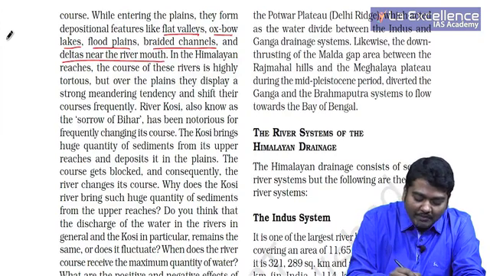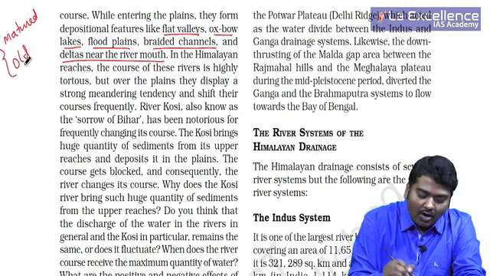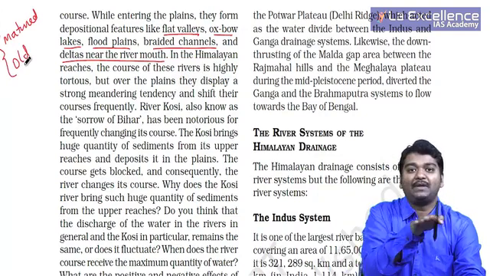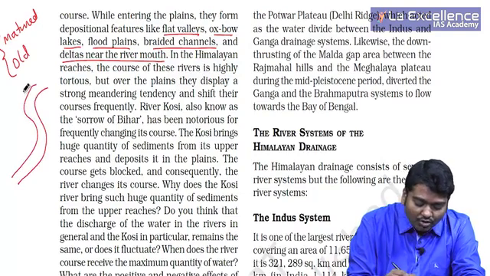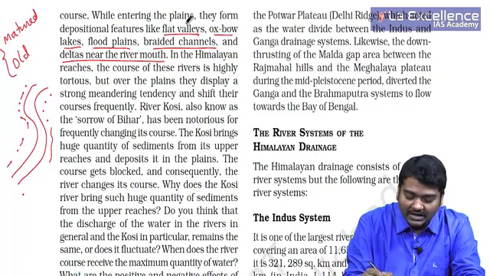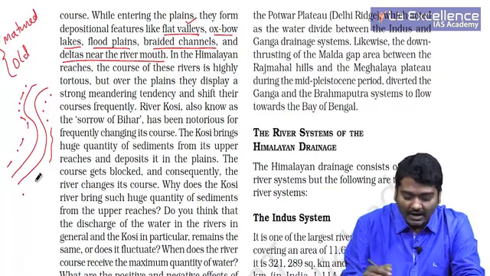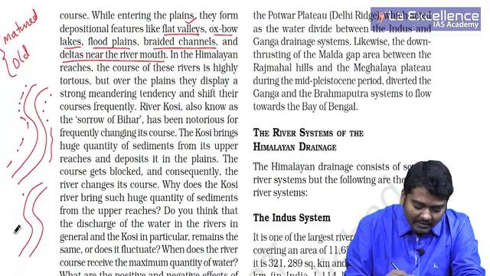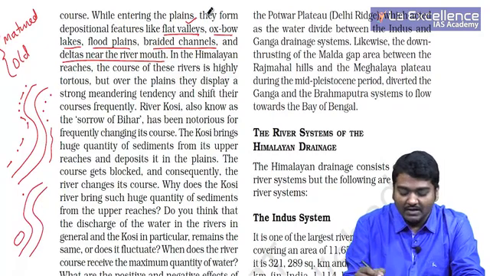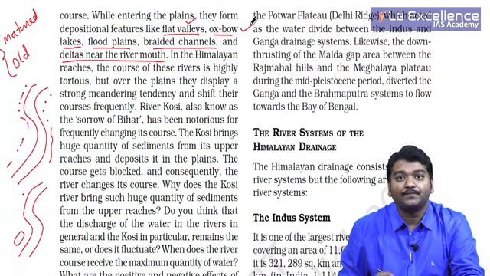You should know that in the matured age or in the old age of the rivers, usually they meander. Whenever they meander, right, usually some deposition takes place. So these are like flat valleys, and sometimes whenever it is meandering like this, there will be some lakes left out. That is called as oxbow lake.